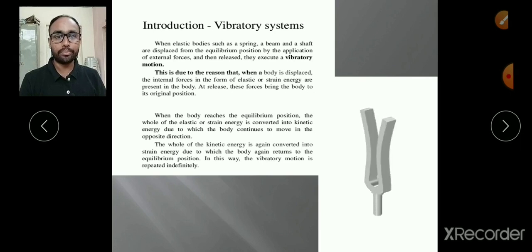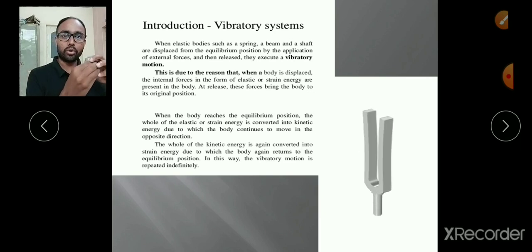When we have any body, moreover an elastic body, and we displace that elastic body from its mean position, that means we are applying some force. Let us consider initially this body is at this point, and you are displacing that elastic body from one point to another point.